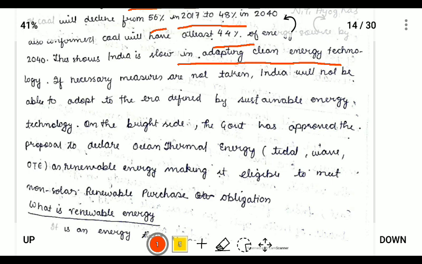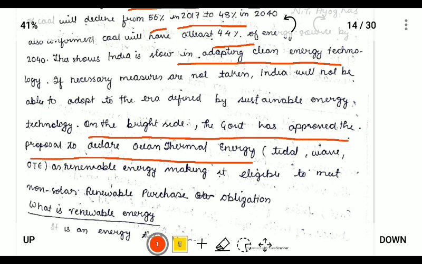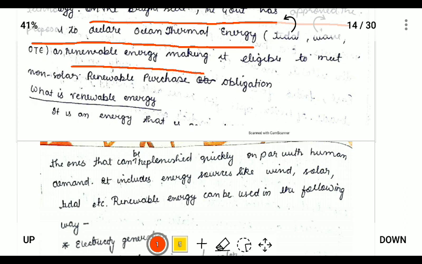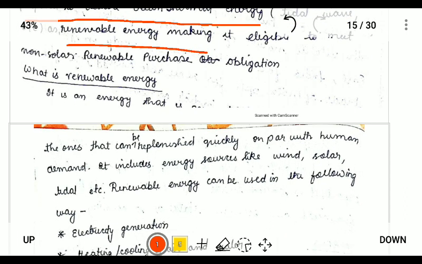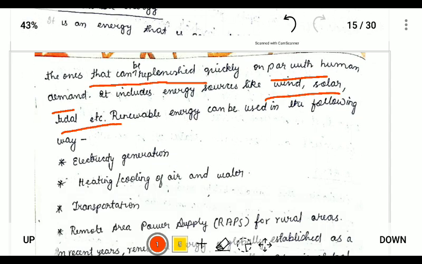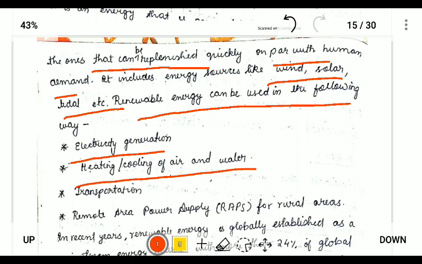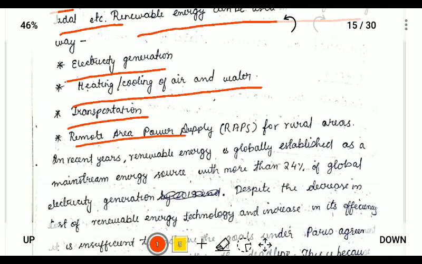On a brighter note, we can explain that the government has approved a proposal to declare ocean thermal energy, that is energy from the ocean, as a renewable energy source. Next point is to explain what renewable energy is. Renewable energy is energy that can be replenished quickly on par with human demand. It includes solar energy, wind energy, and geothermal energy. Renewable energy can be used for electricity generation, heating, cooling, transportation, and power supply to rural areas.